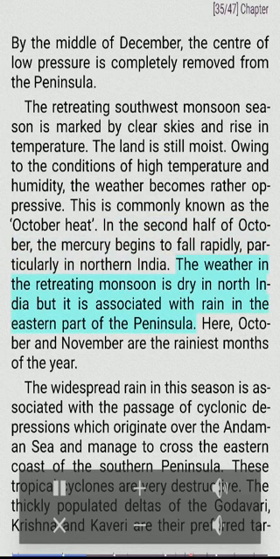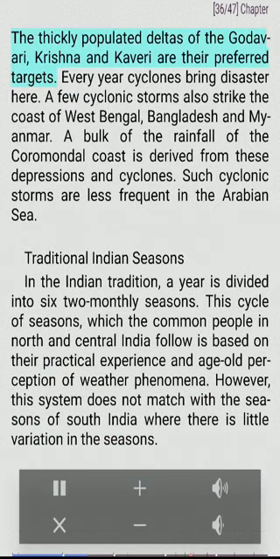The weather in the retreating monsoon is dry in North India, but it is associated with rain in the eastern part of the peninsula. Here, October and November are the rainiest months of the year. The widespread rain in this season is associated with the passage of cyclonic depressions which originate over the Andaman Sea and manage to cross the eastern coast of the southern peninsula. These tropical cyclones are very destructive. The thickly populated deltas of the Godavari, Krishna and Kaveri are their preferred targets.